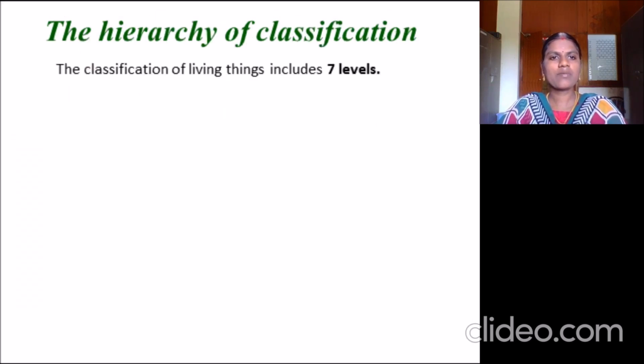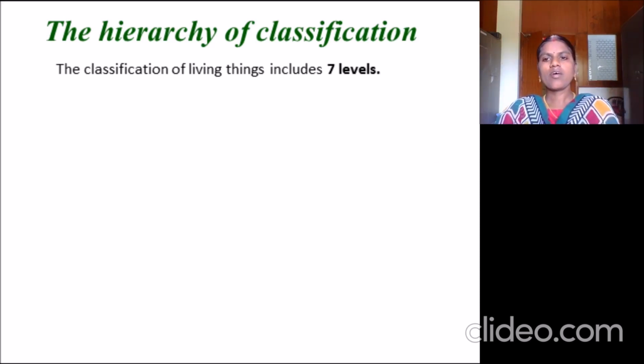So next we can see the hierarchy of classification. Hierarchy means an order of things, like from descending to ascending order or from ascending to descending order. Hierarchy means an order of things or a rank. You may have in your classroom the first rank holder and the 10th rank holder. Like that, there should be a hierarchy of classification for all organisms.